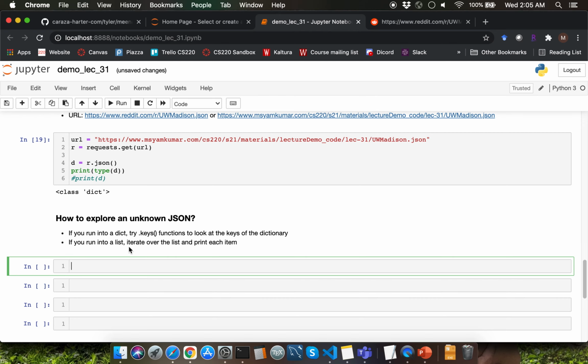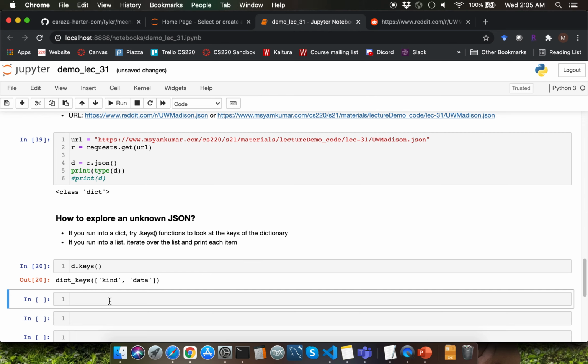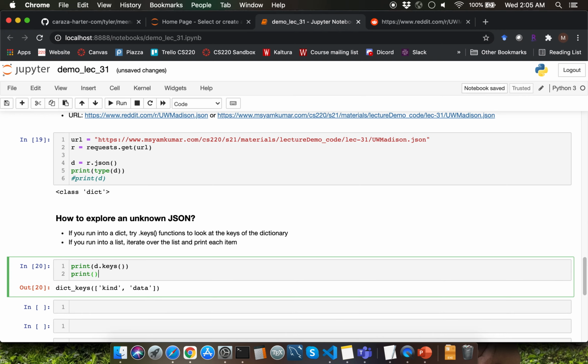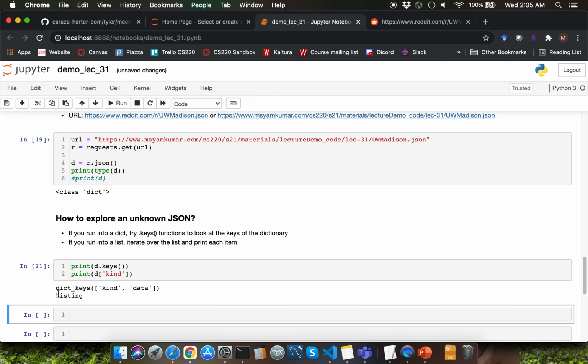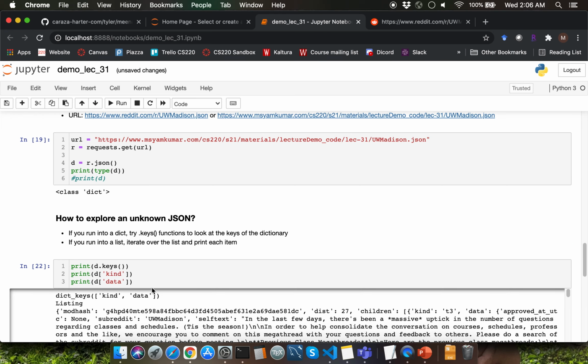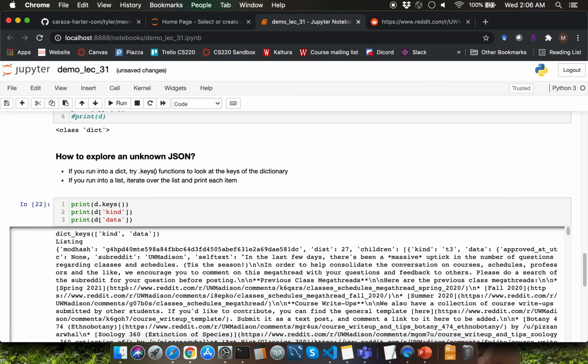Since we have run into a dictionary here, let me go ahead and display the output of the keys method call on D by typing d.keys. Observe that we are getting two different keys as kind and data. Let me go ahead and look up the value for kind by typing D open square bracket and kind within single quotations. Observe that you're just getting a string here, which is not very useful. I'm going to go ahead and display D of data's value. That's going to give us the useful content over here.